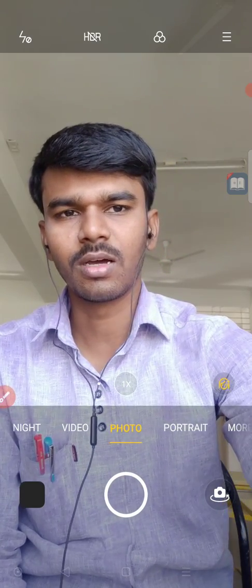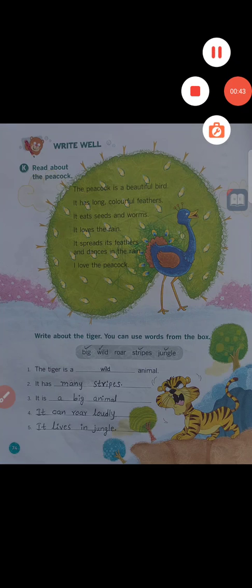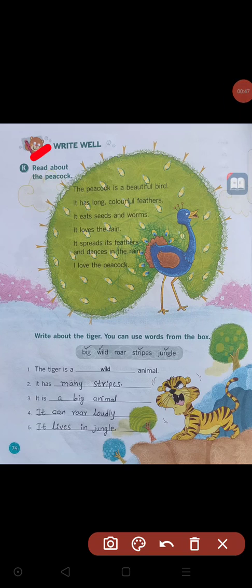Please look at your screen now. Yes, this is the thing we have in that K main: Write well. Read about the peacock. Here they have given a few lines about this bird, the peacock. Okay, this is the peacock's image. What are the lines they have given here?